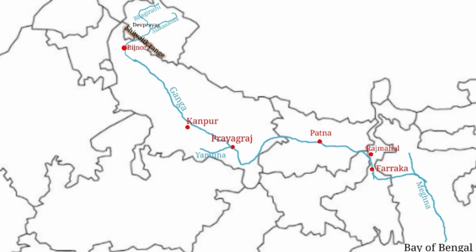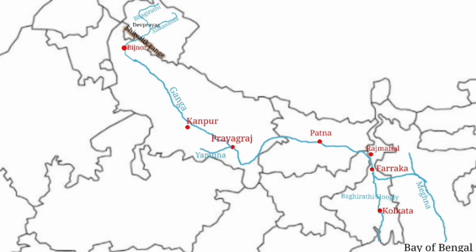Now from Farakka, the second part of the river continues to flow towards the south as the Bhagirathi Hooghly river. After flowing through some major cities of West Bengal, it finally empties into the Bay of Bengal near Sagar Island.